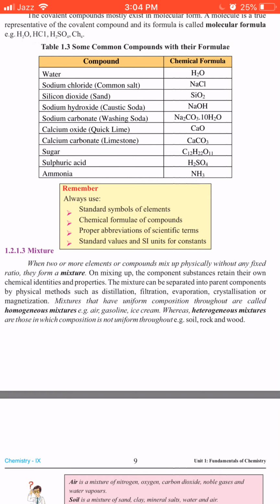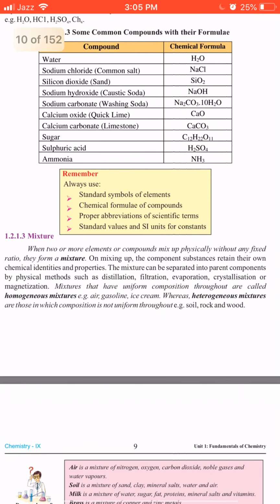Well, students, in a compound we say that two or more elements combine chemically, but here you could say when two or more elements are mixed up physically without any fixed ratio, they form a mixture. It means in a compound there is a fixed ratio, but in a mixture there is no fixed ratio. So this is the definition of mixture, first line and second half line. When I repeat, when two or more elements or compounds mix up physically without any fixed ratio, they form a